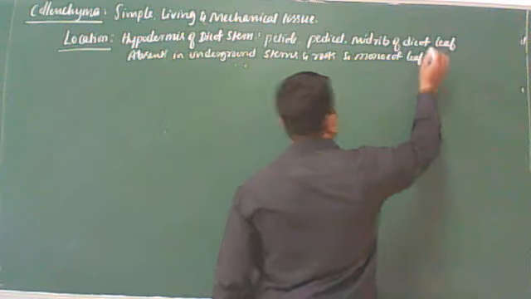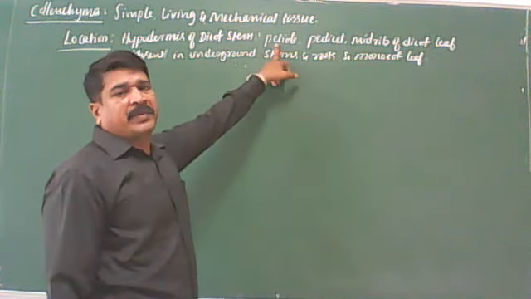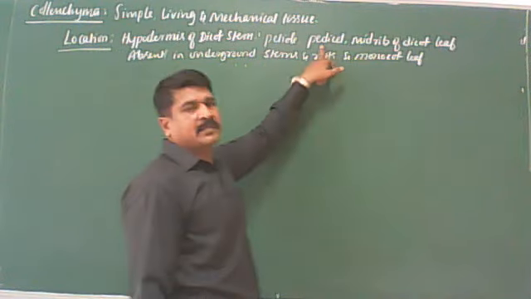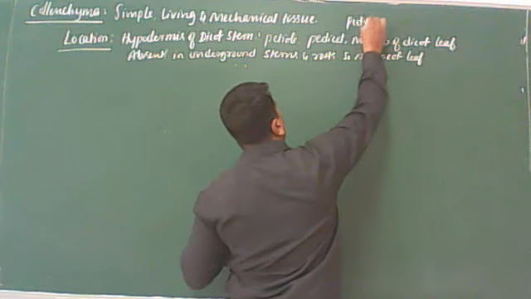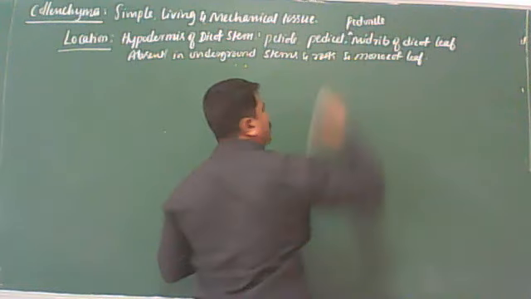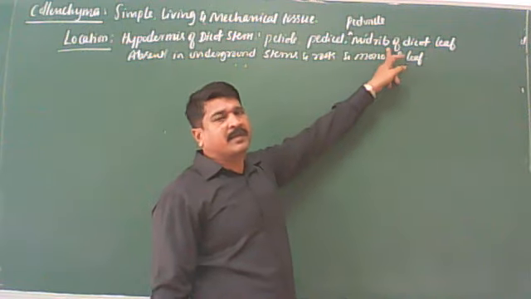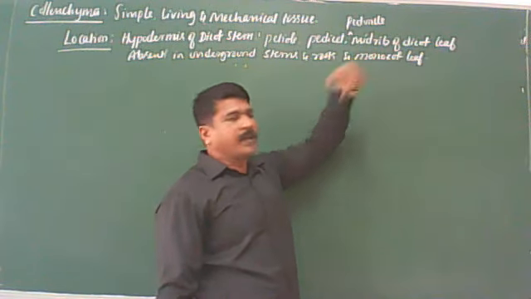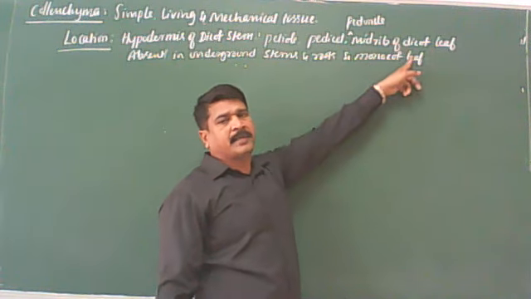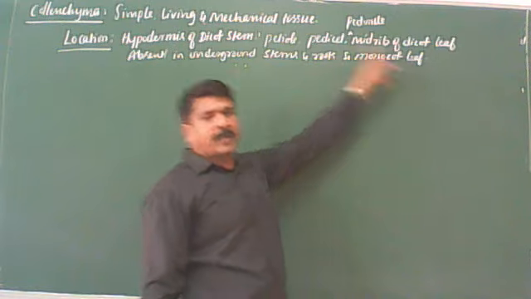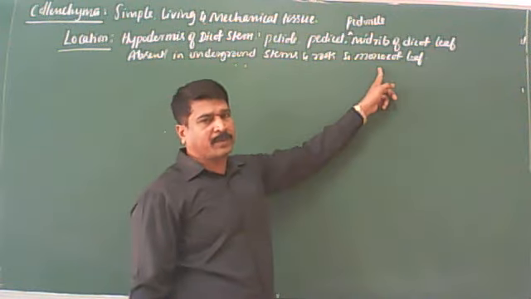You have to remember this. Clear? Petiole, stalk of the simple leaf. Pedicel, stalk of the flower. Also present in peduncle, stalk of inflorescence. Midrib, largest vein arising from the tip of the petiole, extends toward the apex of the leaf lamina. Midrib of the dicot leaf. Clear? Absent in underground stems and roots, and also in the monocot leaves.